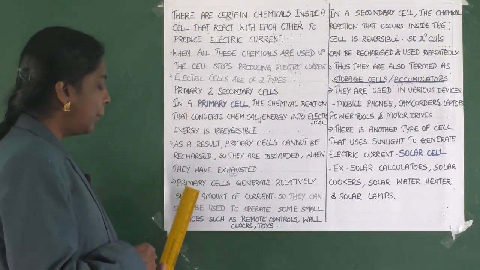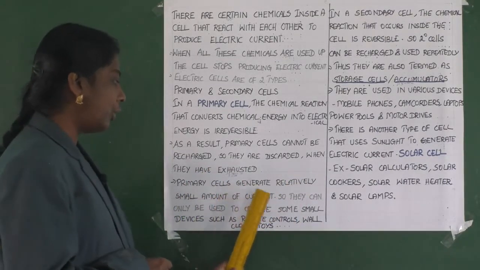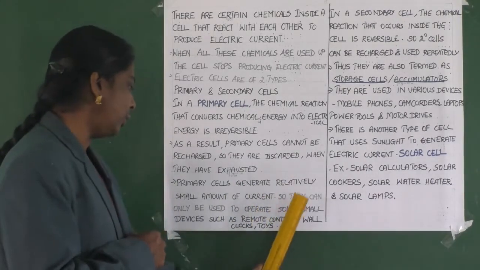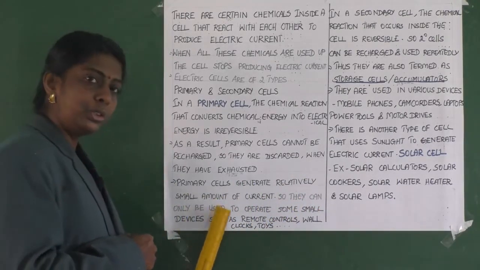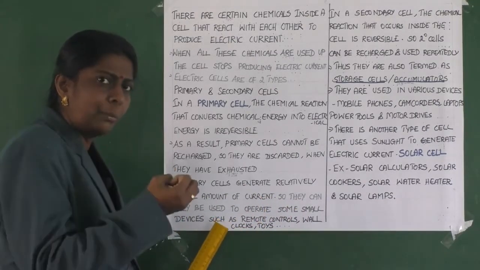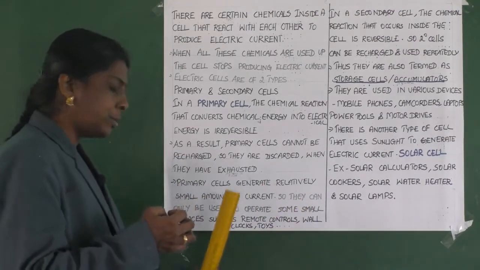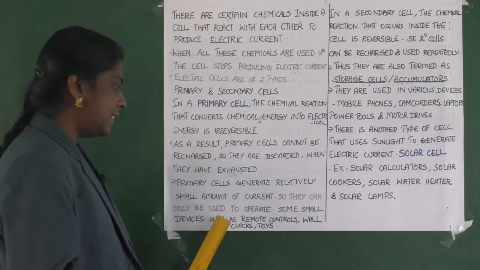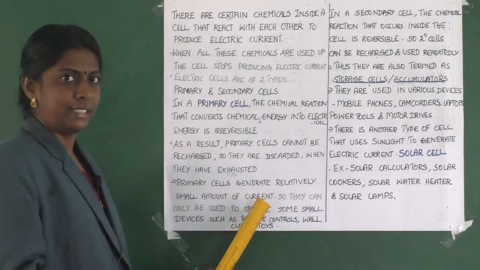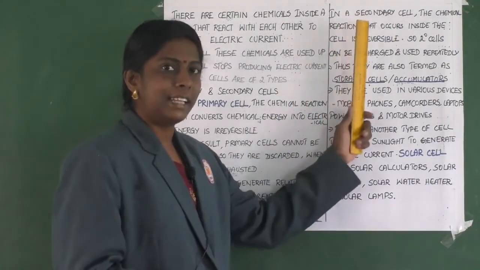Yes. Primary cells generate a relatively small amount of current, so they can only be used to operate small devices such as remote controls, wall clocks, and toys. Clear? Now let us learn about the secondary cell.